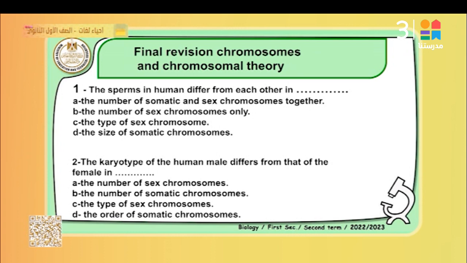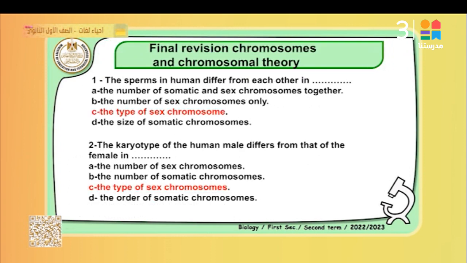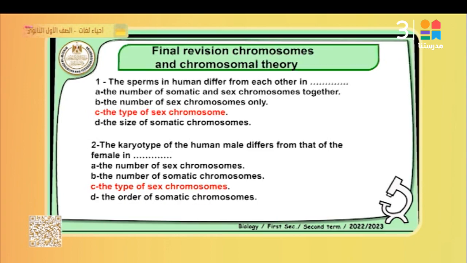Second question. The karyotype of the human male differs from that of the female in the number of sex chromosomes, wrong. The number of somatic chromosomes, wrong. The best answer is C, the type of sex chromosome. So the best answer in question number 1 and question number 2 is C. That's right.